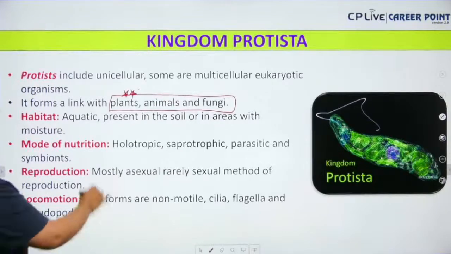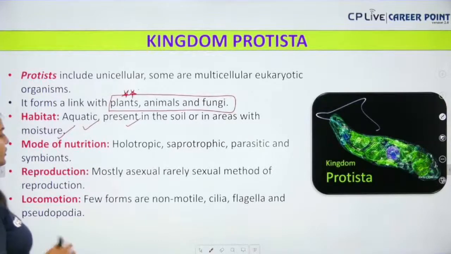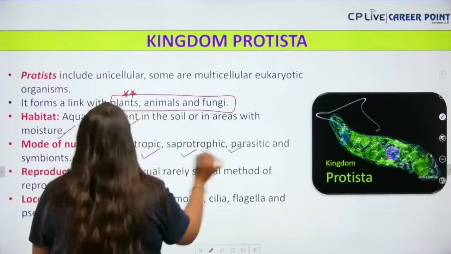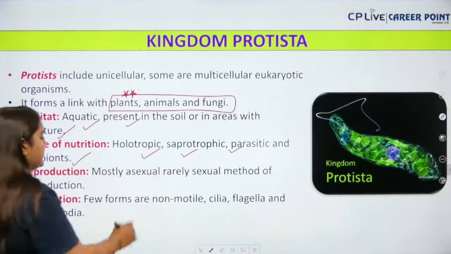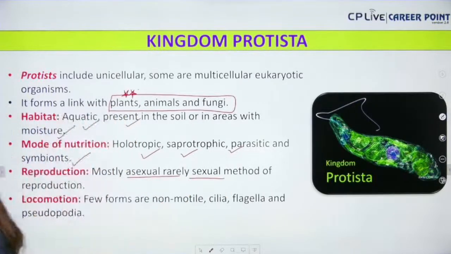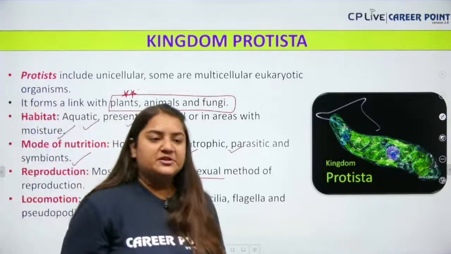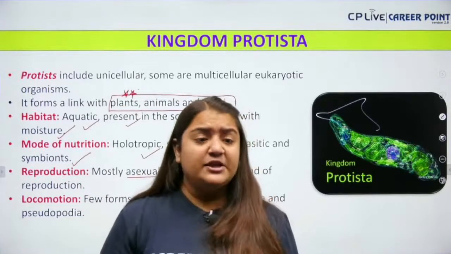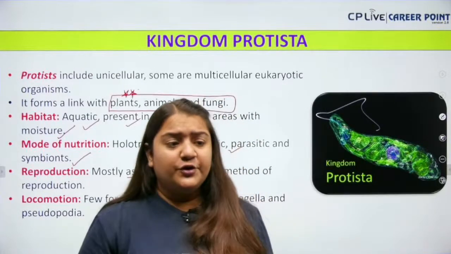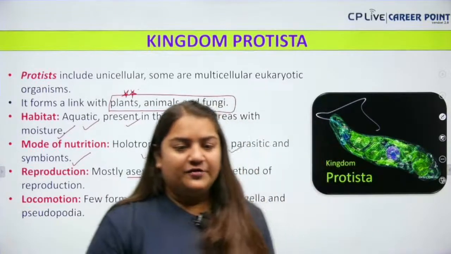Next, bache, habitat. It is aquatic, present in the soil or in areas with moisture. Nutrition can be holozoic, saprotrophic, parasitic and symbionts. Very easy. Next we have reproduction, mostly asexual, rarely sexual. Next, few forms are non-motile; cilia, flagella and pseudopodia are present. Pseudopodia is basically present in your amoeba. Flagella is present in your Euglena. Yes or no? And also dinoflagellates. Okay, very good.